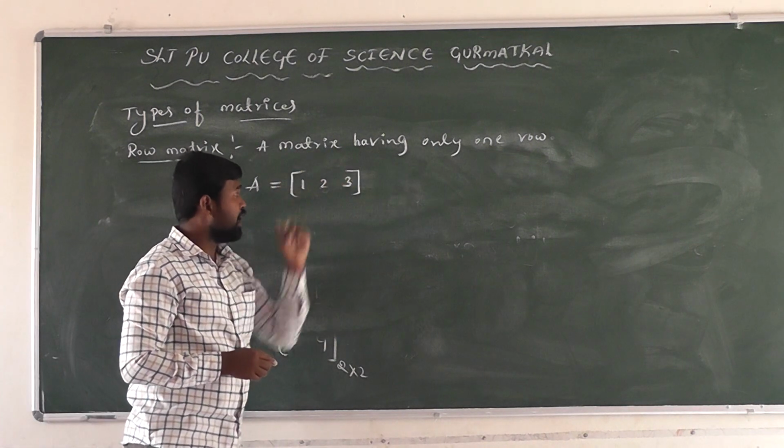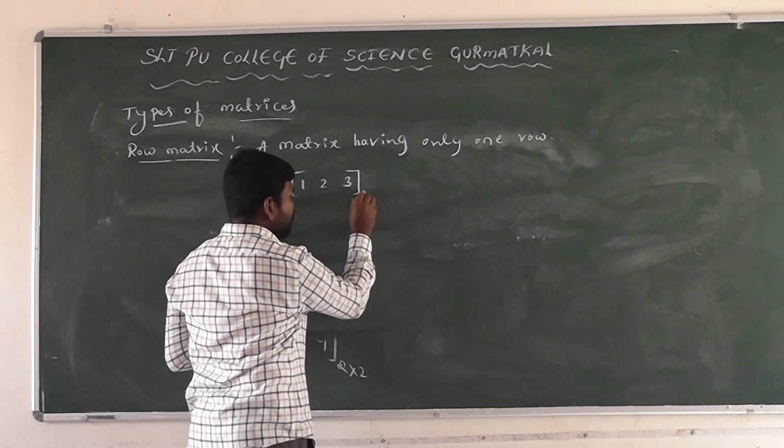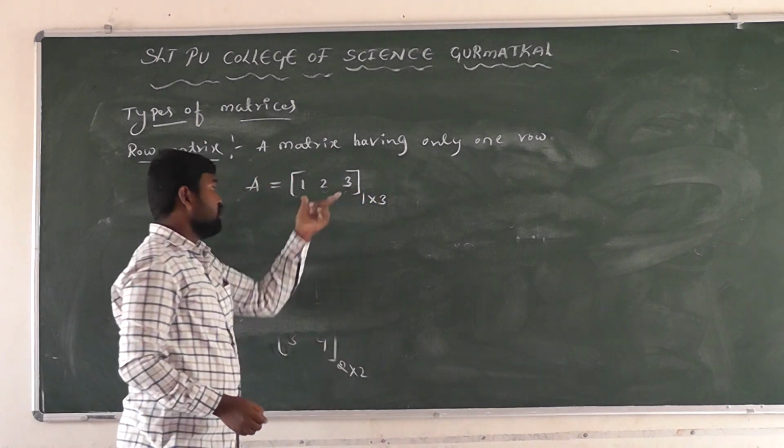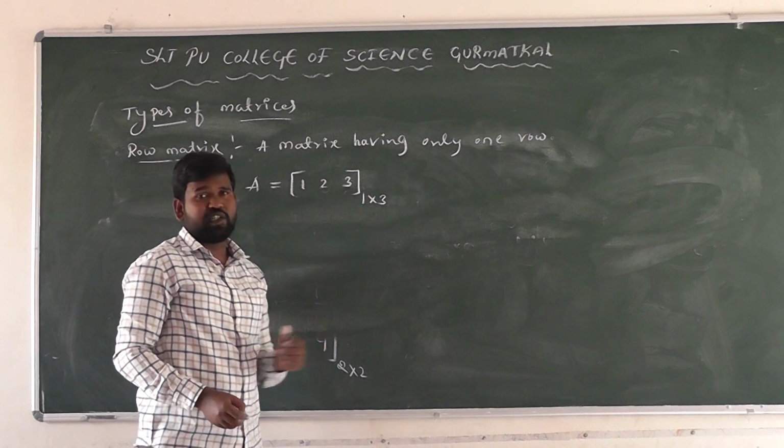What is meant by row matrix here? A matrix having only one row. How many rows are there? One row. And how many columns? First column, second column, and this one is the third column. The matrix is of order 1 cross 3.